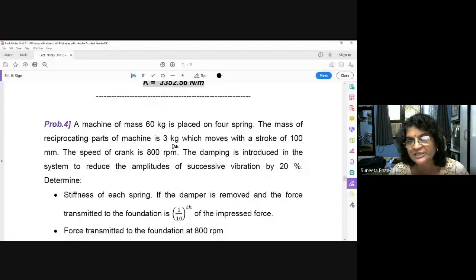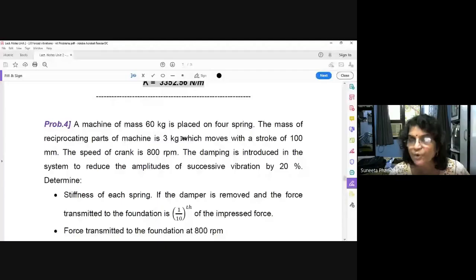Then the mass of the reciprocating parts of the machine is 3 kg, which moves with a stroke of 100 mm. Now see here, this machine is a combination: reciprocating mass is also there, and rotary mass is also there. Such type of problem you are going to solve in unit number 4 also, that is unbalance. Basically, you are going to study 2 things in unit number 4: how to remove unbalance of rotary masses, how to remove unbalance of reciprocating masses, and how to remove it whenever there is a combined unbalance.